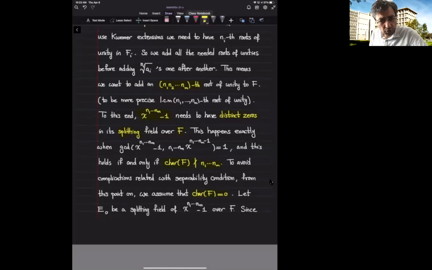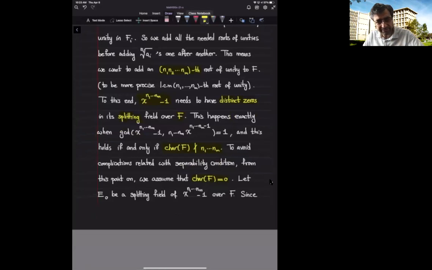We could go ahead and just use this assumption that the characteristic of F does not divide the n sub i's, and the whole argument goes through. But again, as I have mentioned, I want to give you the main ideas. You can see that the whole proof goes through with the weaker assumption that either the characteristic is 0 or it doesn't divide the n sub i's. Okay, but for now, let's assume the characteristic is 0.